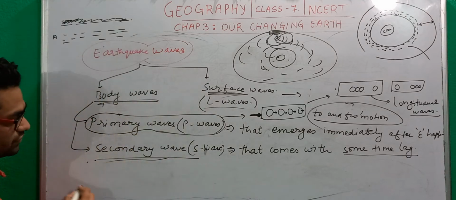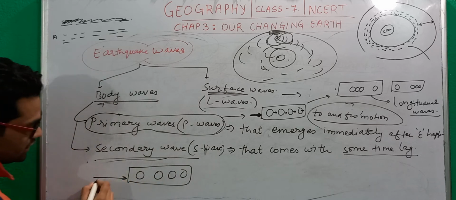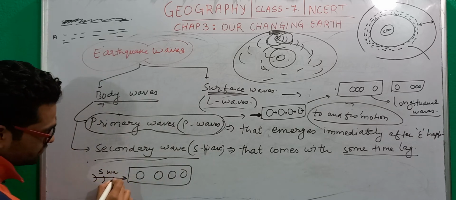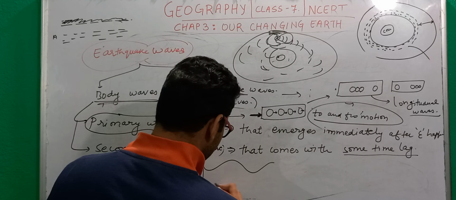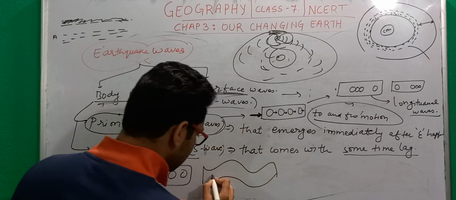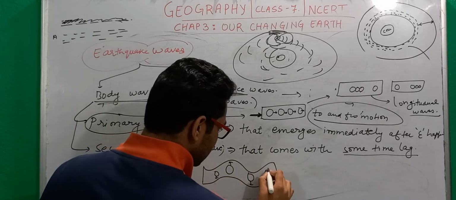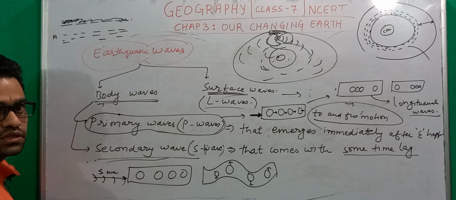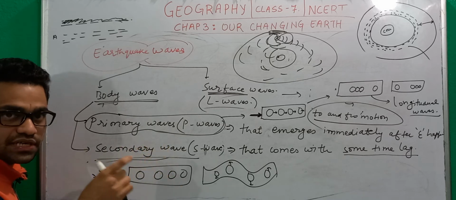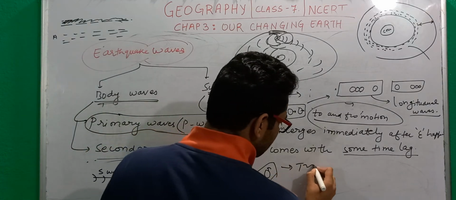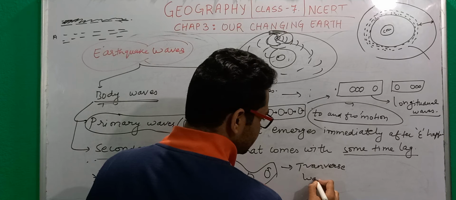But when we talk about secondary waves, what will happen? If these are the particles in the rock and secondary waves hit here, the rock will get deformed, it will be like this, right? The particles have a vertical type of movement taking place, and because of this movement there is a formation of crest and trough. So this type of movement is called transverse motion, and that is why these waves are called transverse waves.